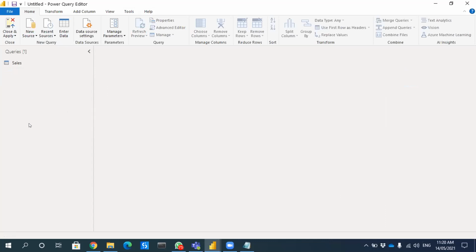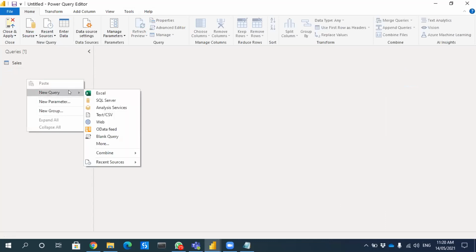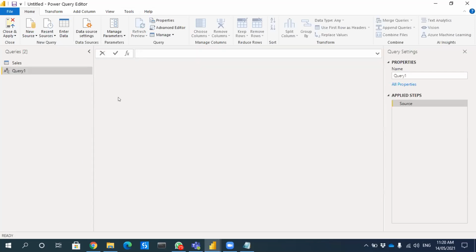So now I'm inside the M query, that is Power Query. I'll just go new query and blank query.